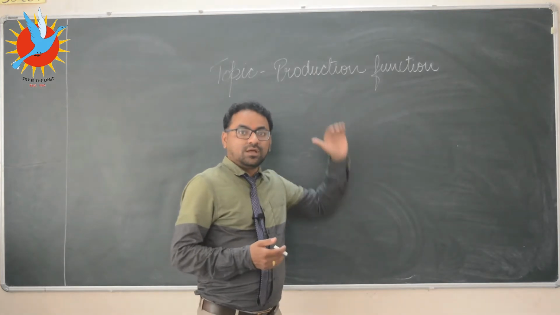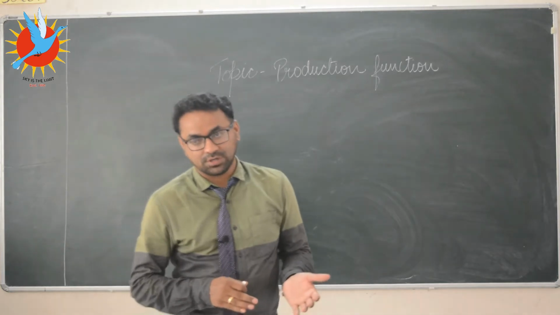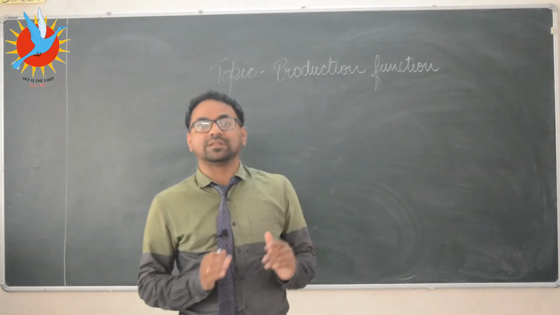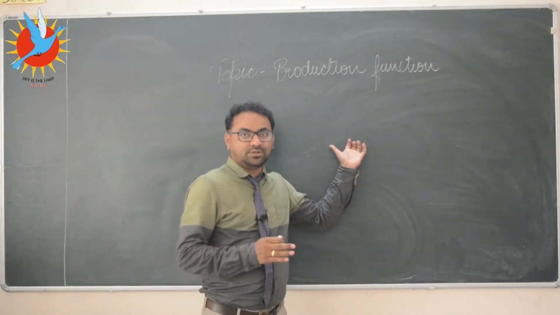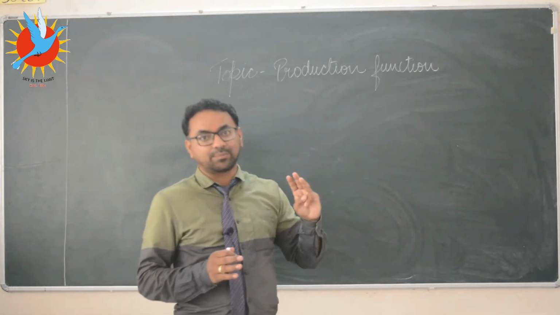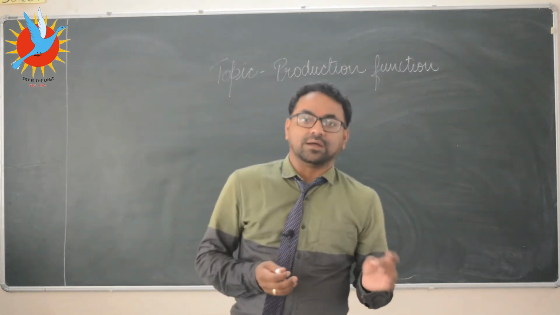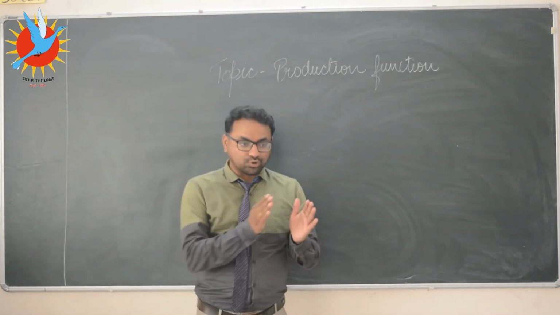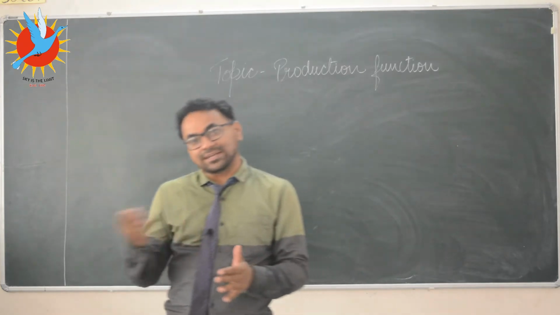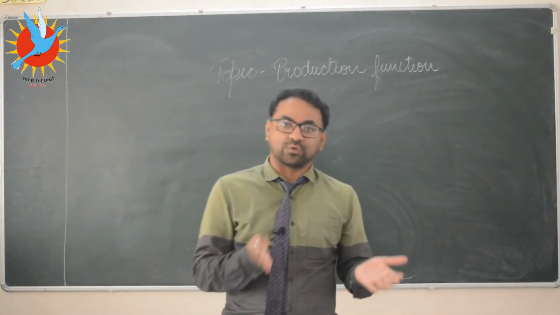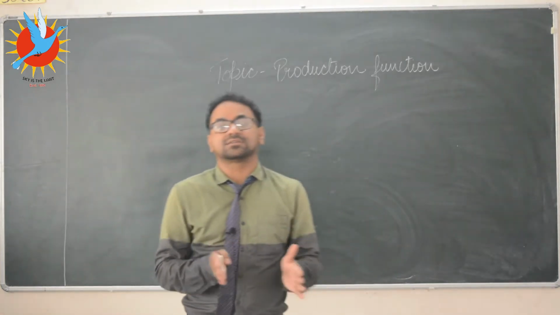Once again we are going to study production function. We will be recapitulating what we have studied before. We have studied about the different time periods which a producer gets for production. We know that producer gets 3 time periods: market period, short period and long period. Market period is the period where producer has very little time so that he can neither increase labor nor capital. So in market period, output also does not change as factors are fixed.